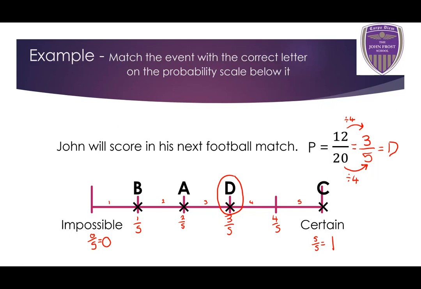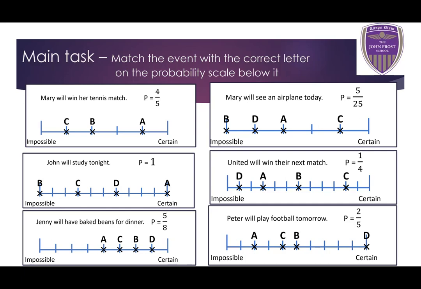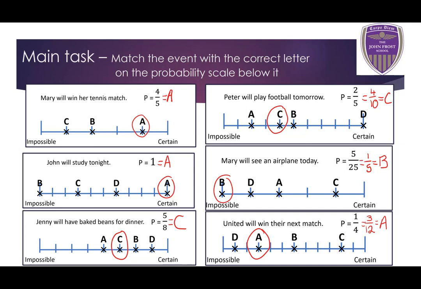Okay? So here's your main task. You've got 6 probability scales, and you've got 6 probabilities. You need to mark out the letter for each of the probabilities shown on the scale. Okay? So rewind the video in case you need a bit more help with this, because it's a little bit tricky, this task, but I'm sure you'll all manage, okay? So pause the video and have a go. Best of luck. Okay, so here are the answers. Very well done if you got them all right, especially some of the trickier ones towards the end there.